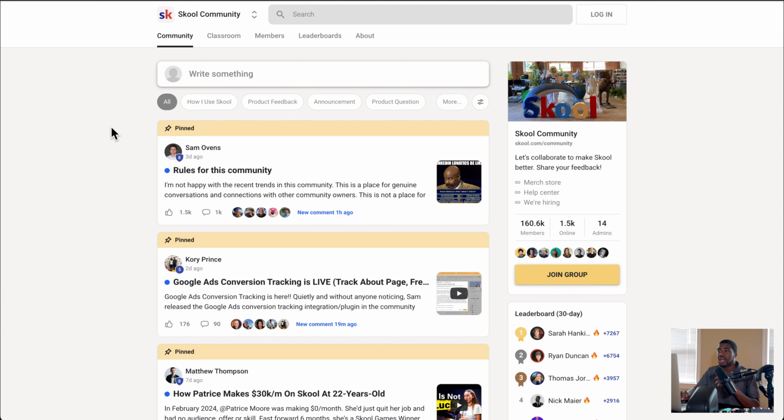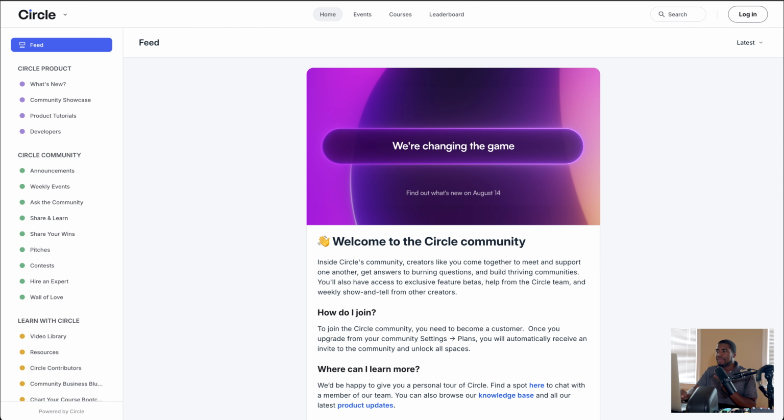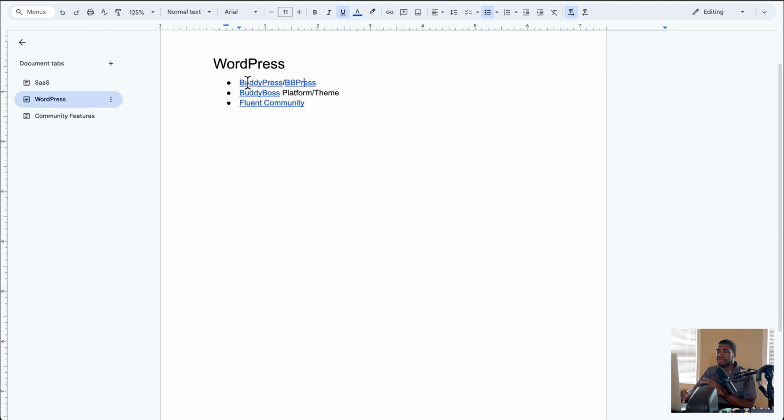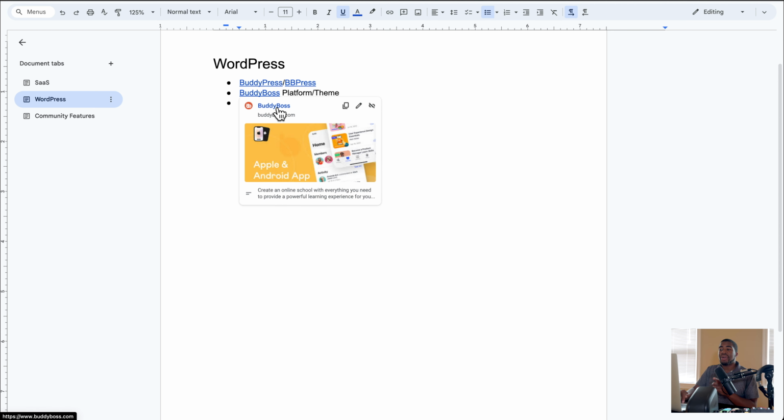They're not the thing I'm saying you have to use or you should be using, but these are the benchmarks of creating a community outside of WordPress. There are many others. There's Mighty Networks, Kajabi, and other things that people use. But these are what I would say are the benchmarks so far: Skool, Circle, and Facebook groups. Then from there, again, on WordPress, we have BuddyPress and BBPress. And then from BuddyPress and BBPress came BuddyBoss.